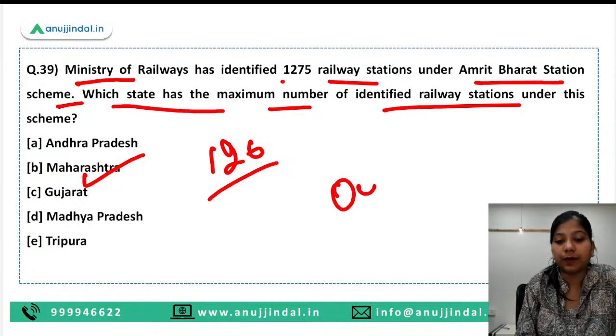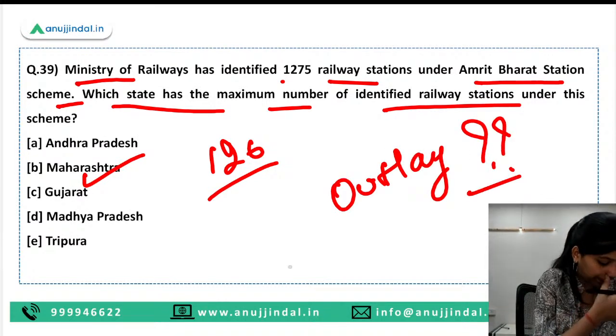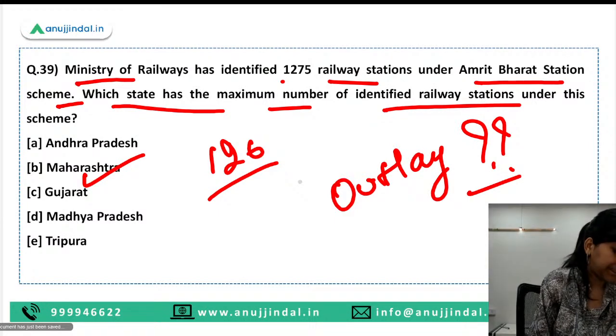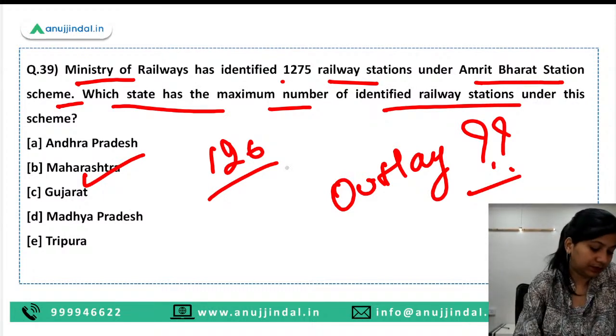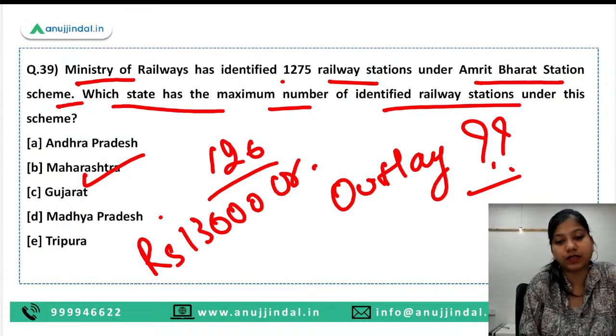Tell me the outlay of this scheme. Quickly tell me the outlay. Guys, outlay is rupees 13,000 crore approximately.